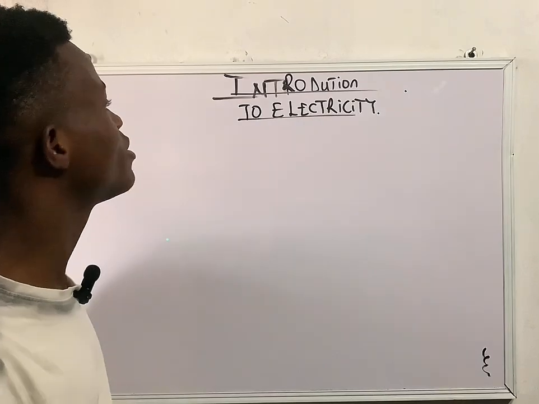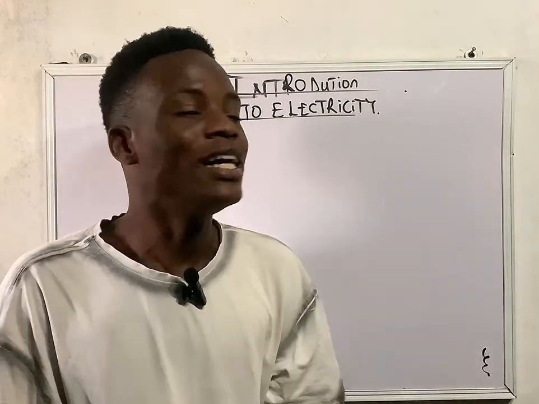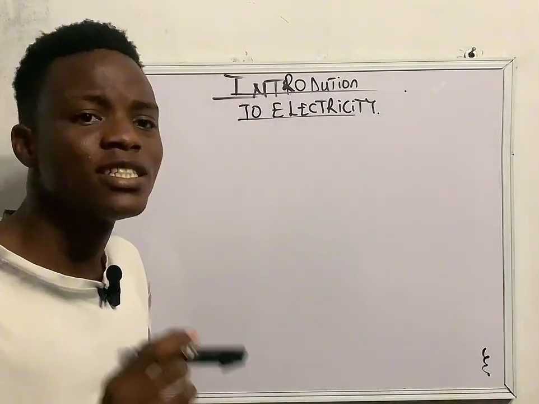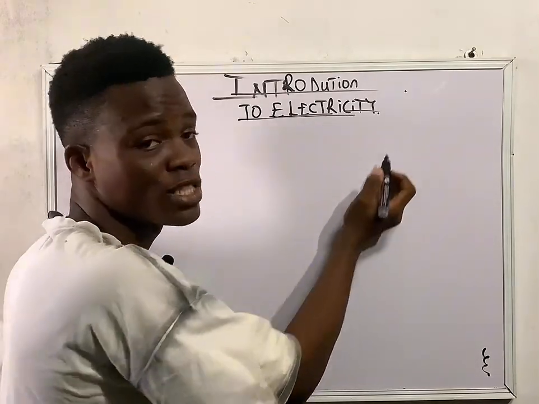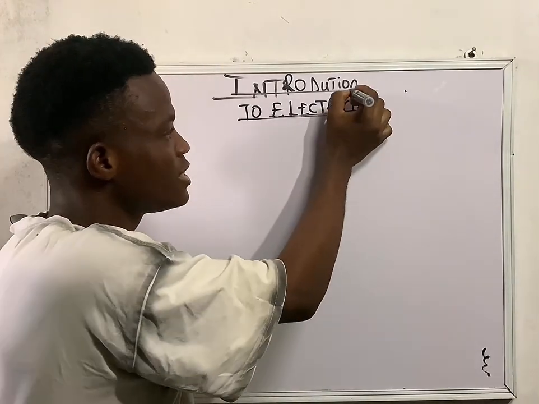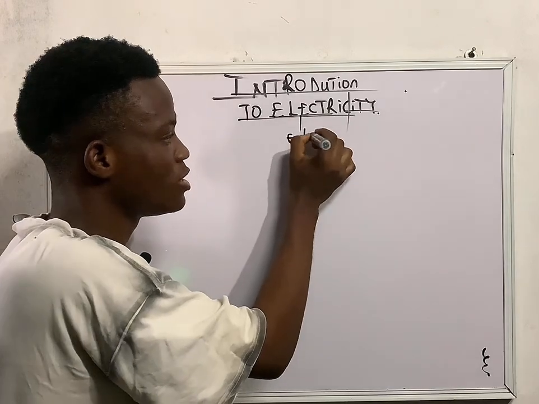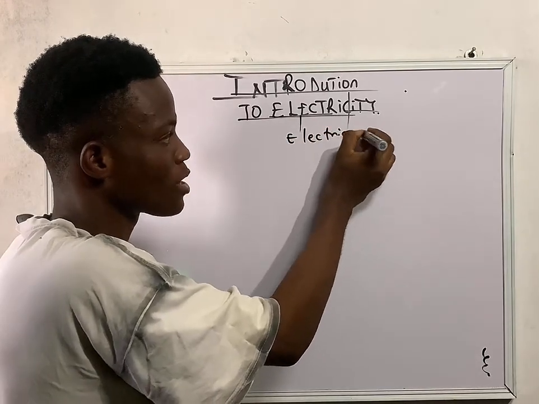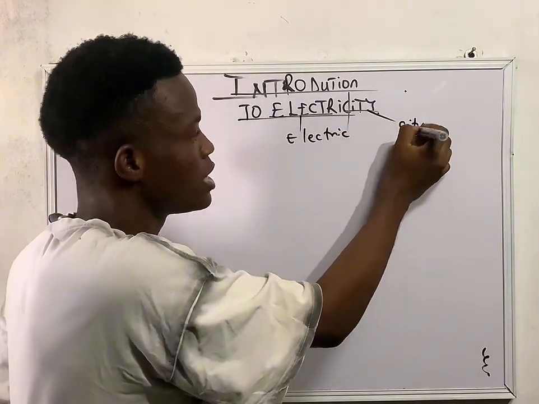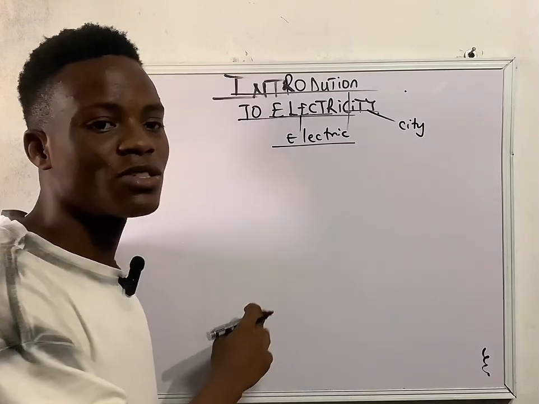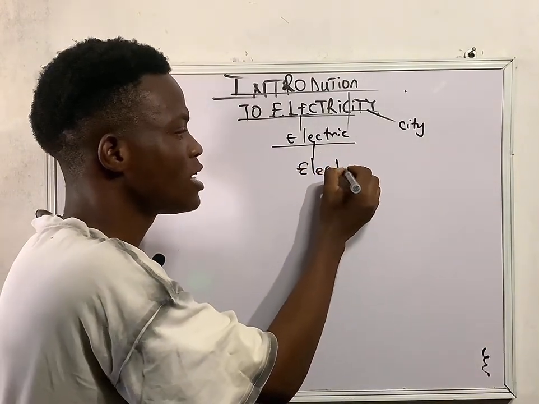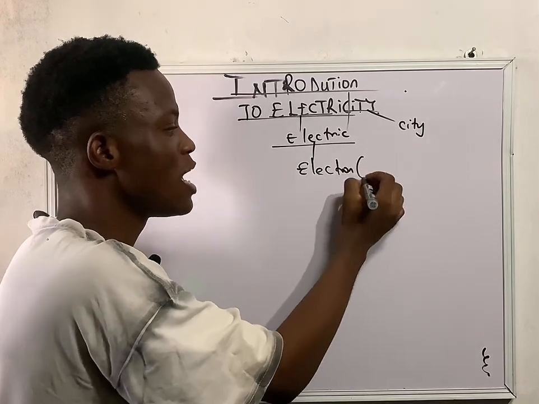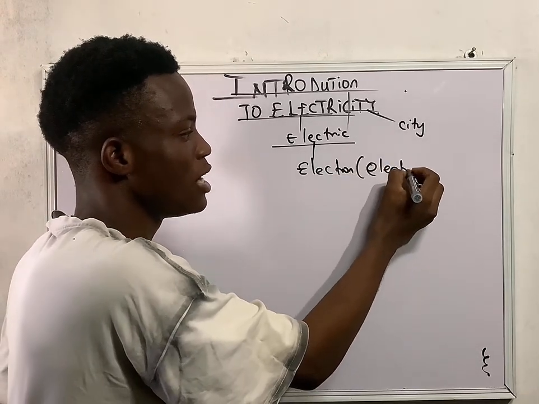So today we'll be looking at the introduction to electricity. Now, what is electricity? Electricity is actually gotten from two words. You can see the word electric and also the word city here, right? That means that if I divide this into two, I will have electric, right? Now I have the word city. Now, what is electric? Electric is actually gotten from something called what? Electron, right?